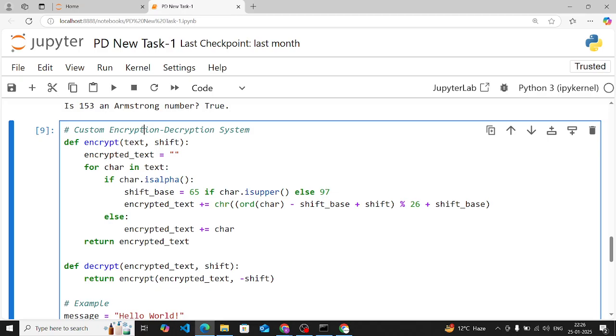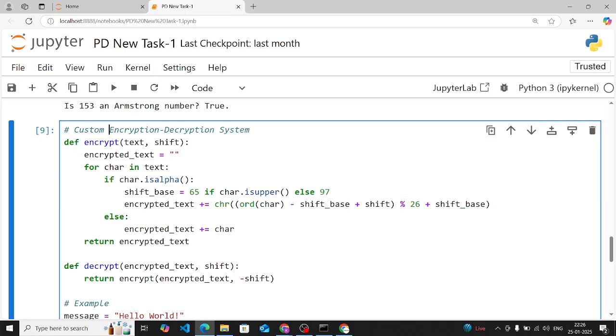Like it will add, if here is e, here is e first. So if you see a b c d e, it's in the fifth position, and if you add 3 more, then it will become H. F G H, this now becomes H. And in encryption, non-alphabetic characters like spaces or punctuation stay the same.